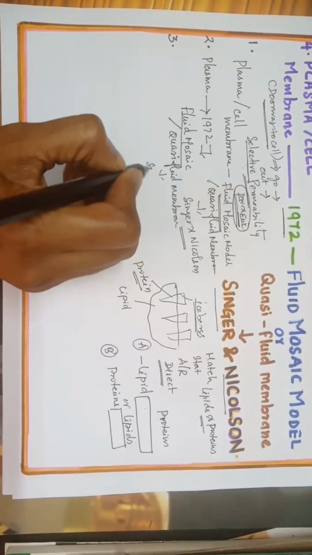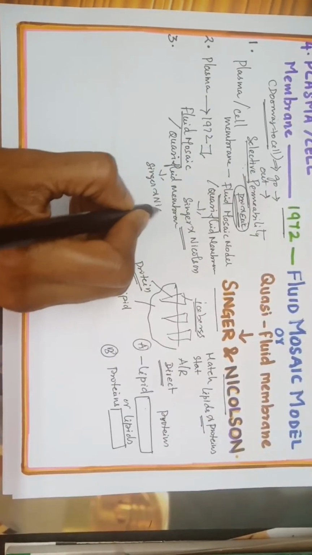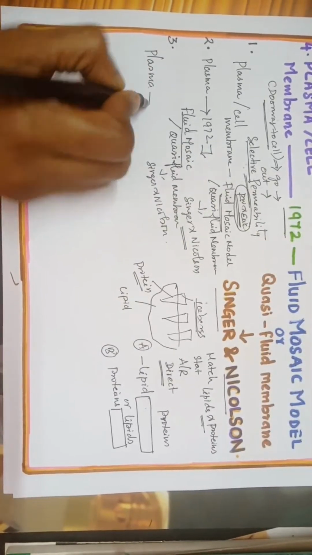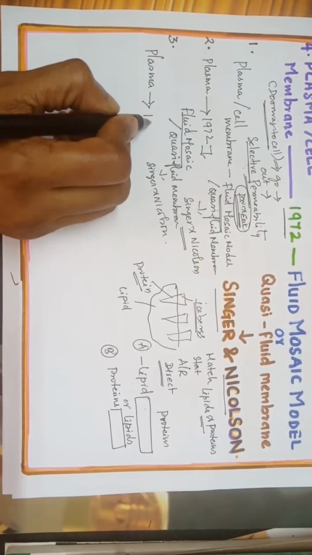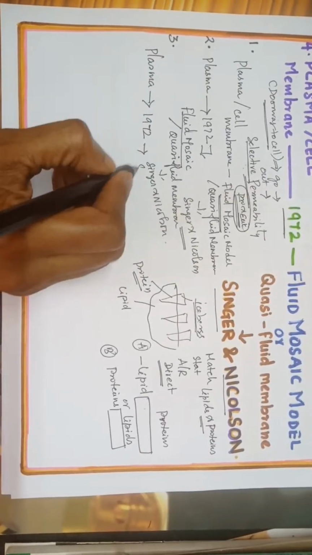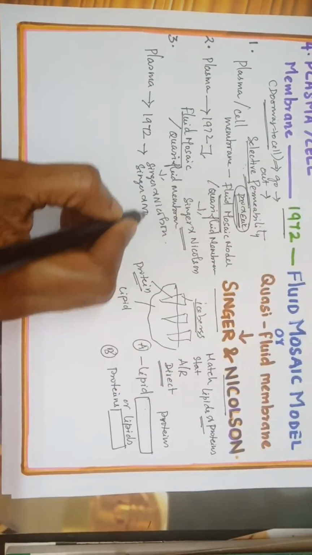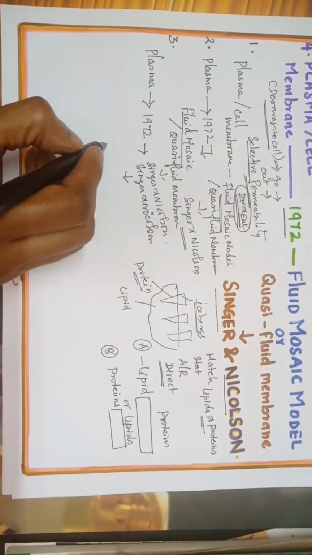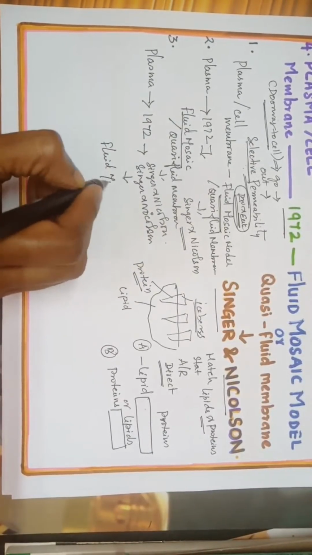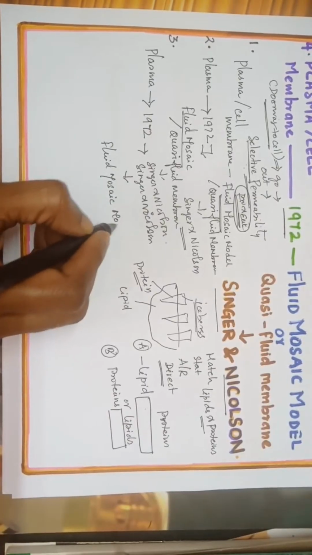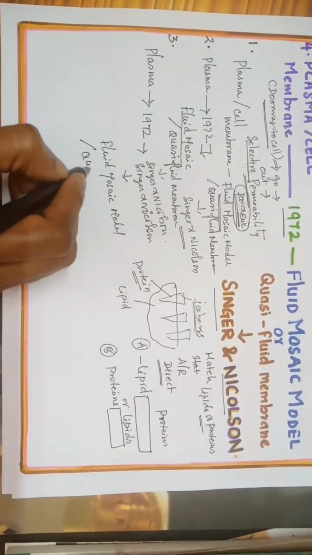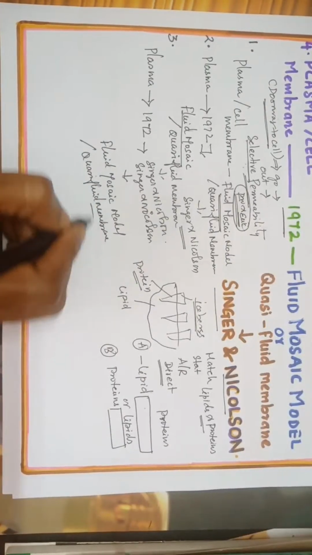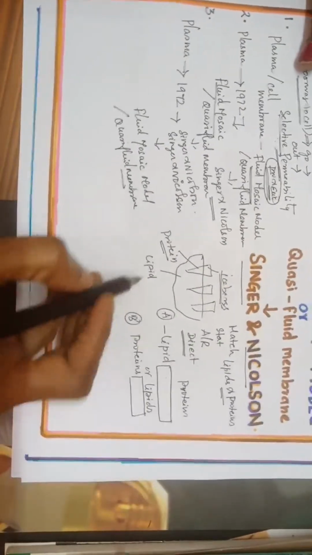In 1972, Singer and Nicholson proposed the model of cell membrane, that is fluid mosaic model or quasi fluid membrane. This is very interesting to read. We'll study it in detail in the video classes.